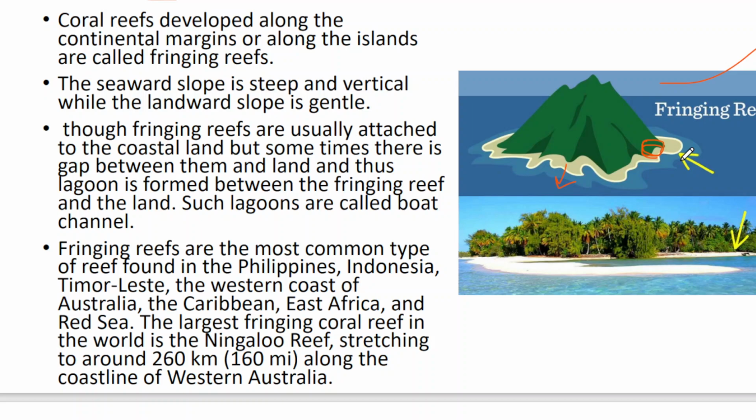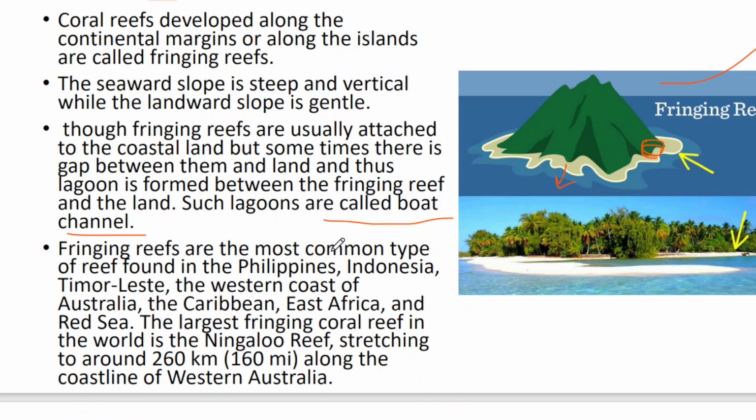You know how lagoons are formed. In such cases, these coral reefs can create some kind of gap. In that gap, oceanic water can be trapped and a lagoon is formed, which is known as a boat channel. A particular lagoon is called a boat channel.